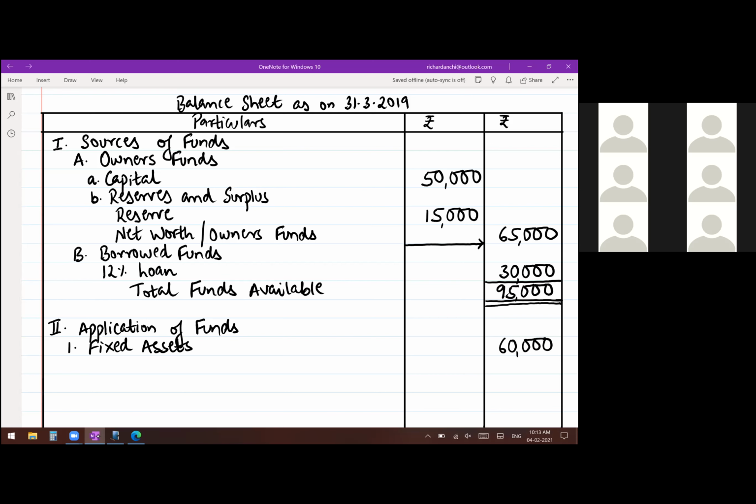Okay, if there was detailed information of assets, then we would have taken it in the inner column and then the total in the outer column. Here, directly added and given to you fixed asset. So outer column 60. The next item on the asset side is investments. So you write number 2, investments. And investment value is 10,000. Again, outer column, 10,000.